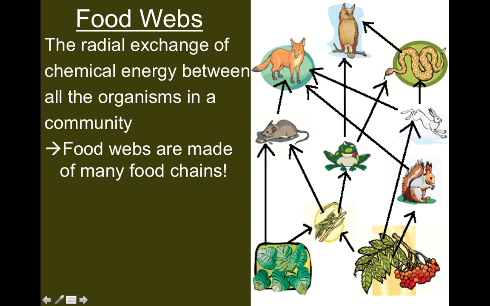So here we have our producers, and we start working our way through our consumers until we get up to our apex consumers. And in this case, the most apex consumer does appear to be the fox because it has the most arrows pointing at it. Owls can definitely be up there too. I didn't make this, but there should be an arrow from the mouse to the owl. So the owl may actually be more of the apex predator depending on how big it is.